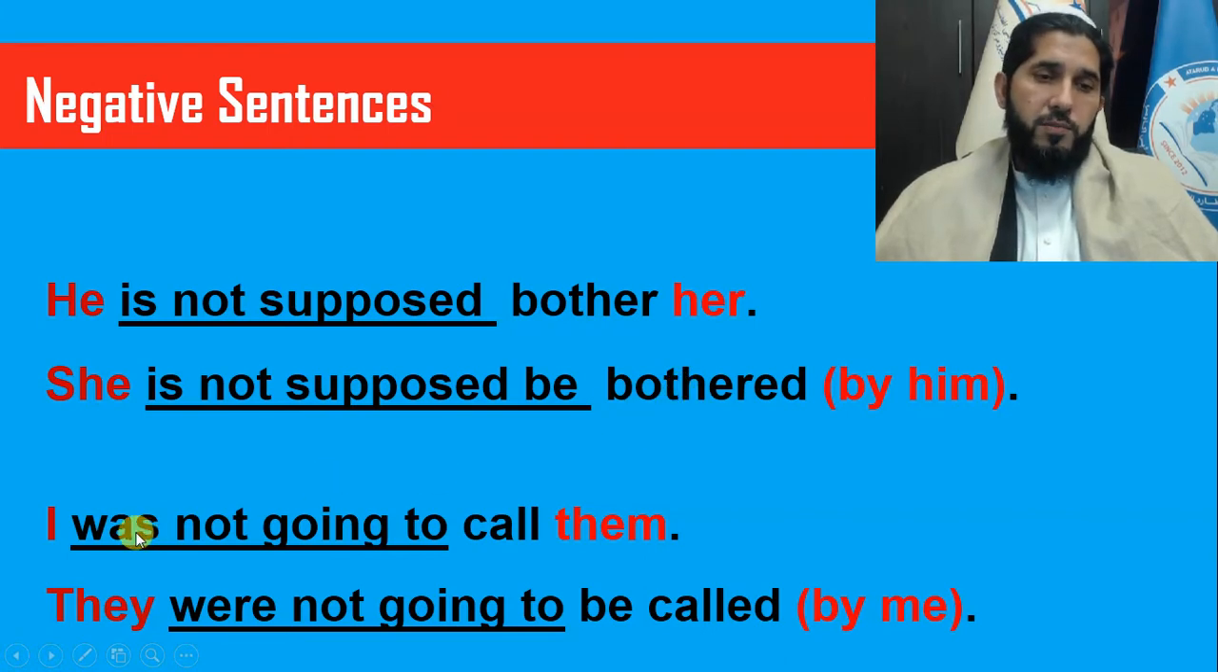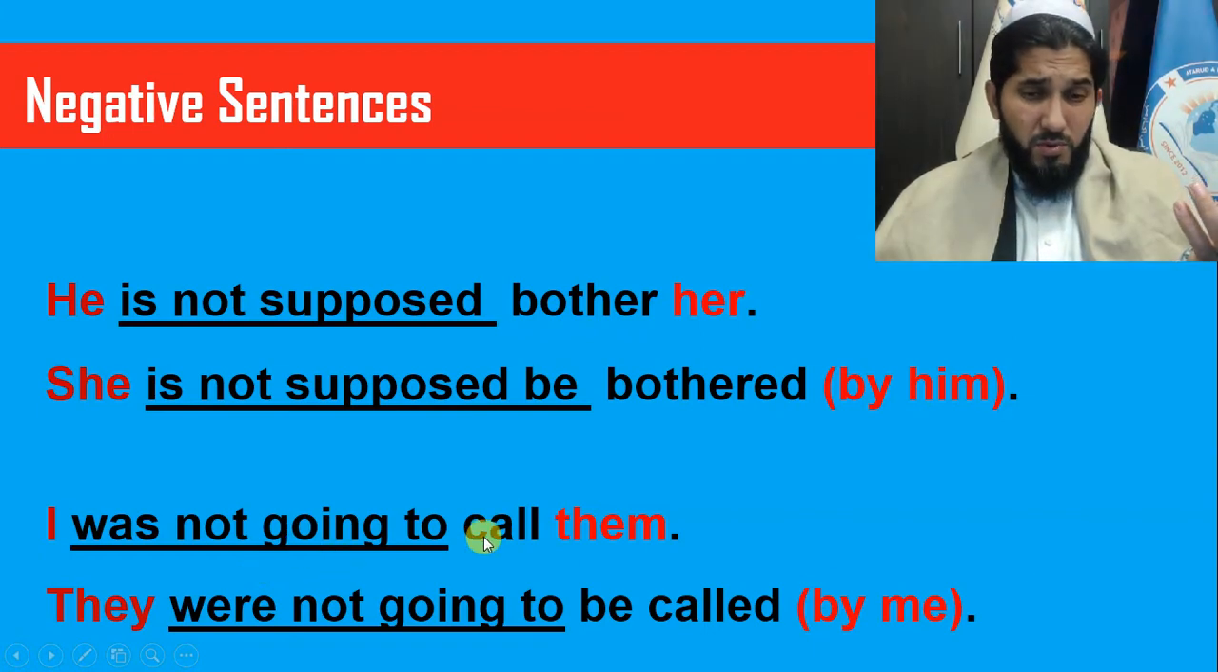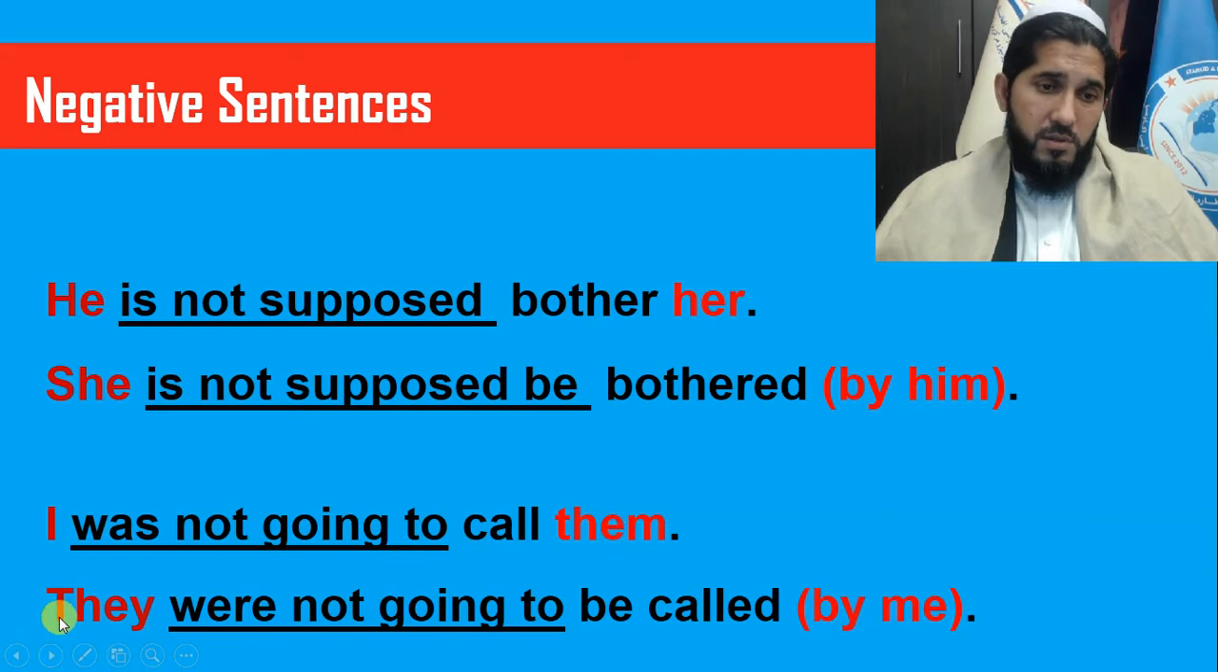Now look at this example. I was not going to call them. So I is the subject, them is the object, call is the main verb, and was not going to is the semi-auxiliary. After the semi-auxiliary in active form, you bring the main verb in base form, call. But look at these changes now. The object of your active sentence becomes the subject of your passive. So them is changed to they.